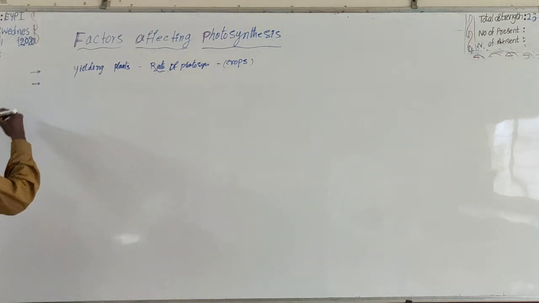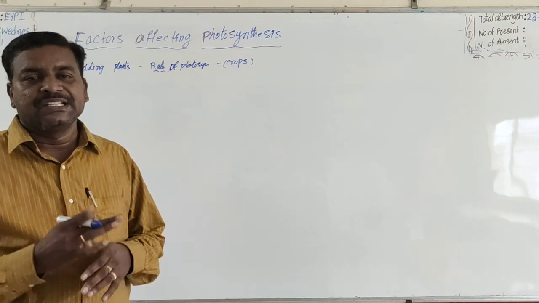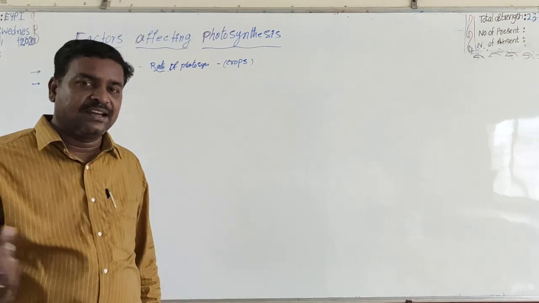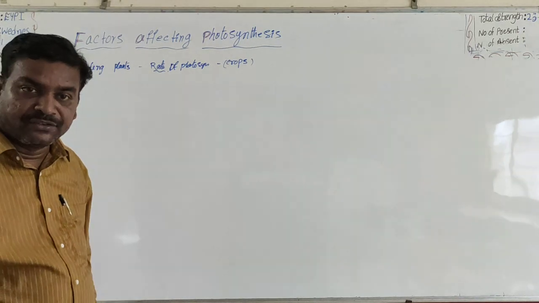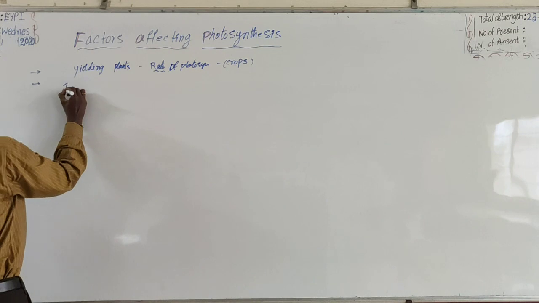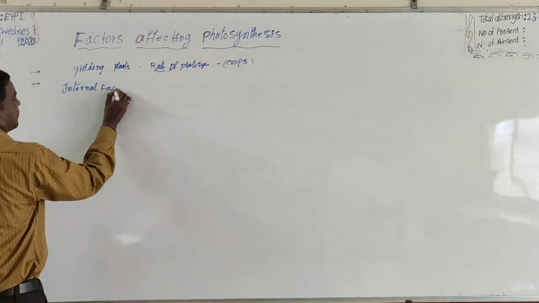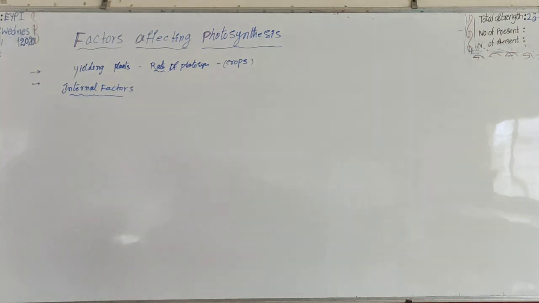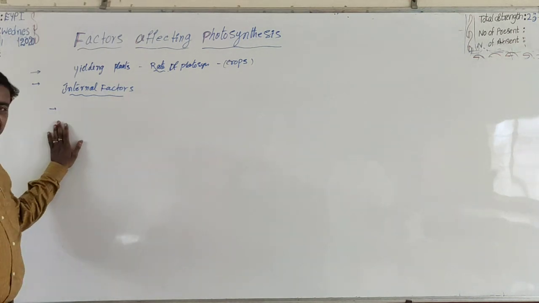Similarly, this photosynthetic process is influenced by a number of internal and external factors. The number of internal and external factors influence the rate of photosynthesis. For example, there are some internal factors that influence the rate of photosynthesis. The internal factors are